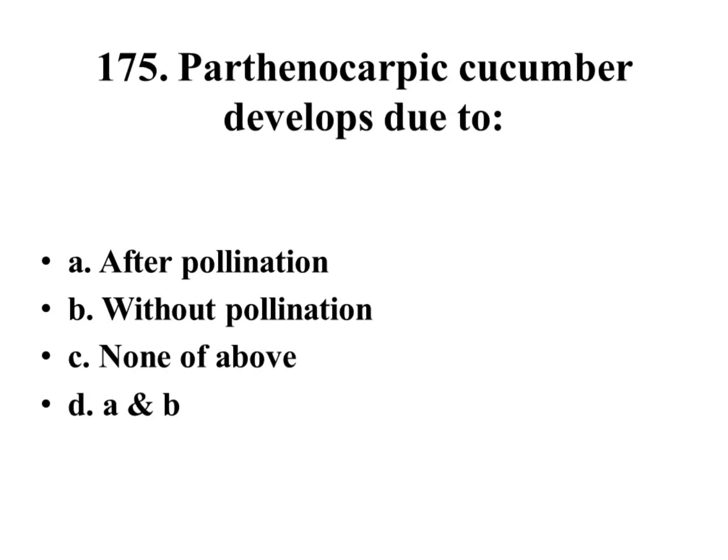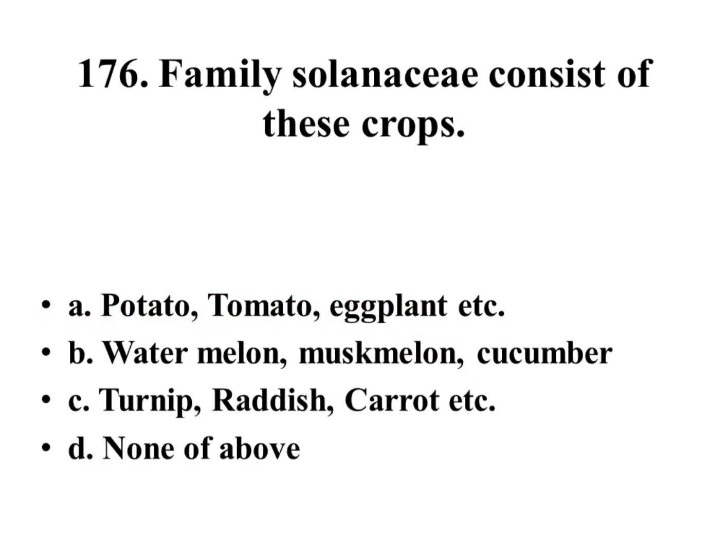Parthenocarpic cucumber develops after pollination, without pollination, none of above, A and B. Right answer is without pollination. Family Solanaceae consists of these crops: potato, tomato, and eggplant; asters, watermelon, muskmelon, cucumber; turnip, radish, carrot, etc. None of above. Right answer is potato, tomato, eggplant, etc.